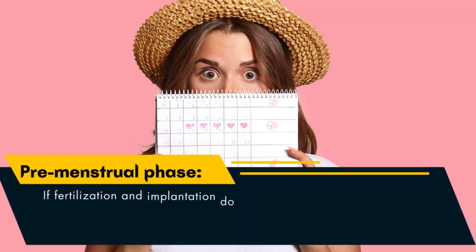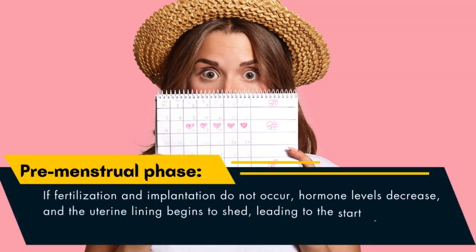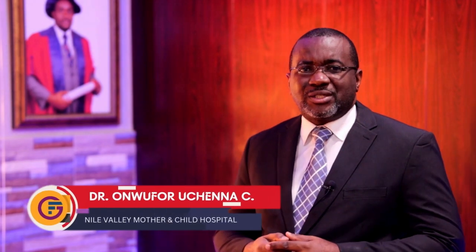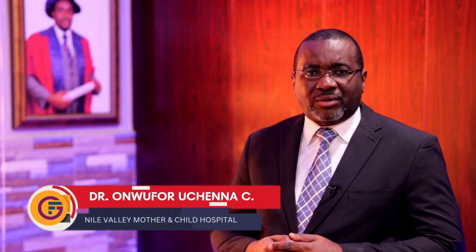The uterine lining thickens in preparation for potential implantation of a fertilized egg. And then finally we have the premenstrual phase. If fertilization and implantation do not occur, hormone levels will reduce and the uterine lining begins to shed, leading to the start of a new menstrual cycle. The duration and frequency of menstruation can vary amongst individuals. In most cases, a menstrual period lasts around 3 to 7 days, although shorter or longer durations are also considered normal.